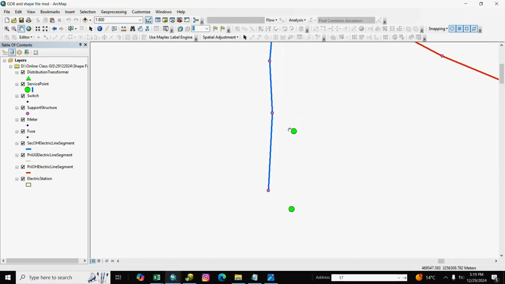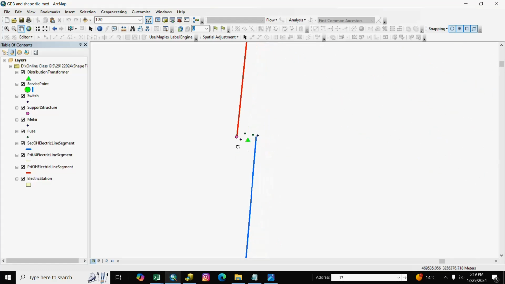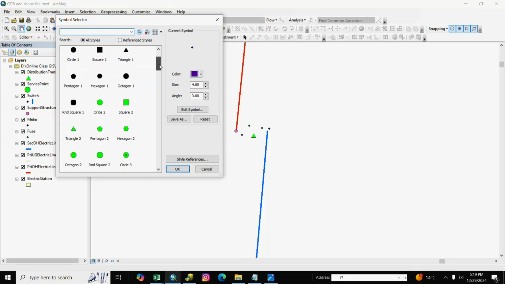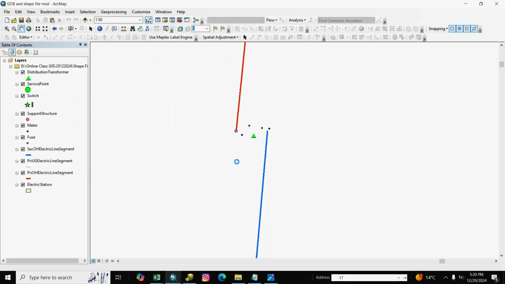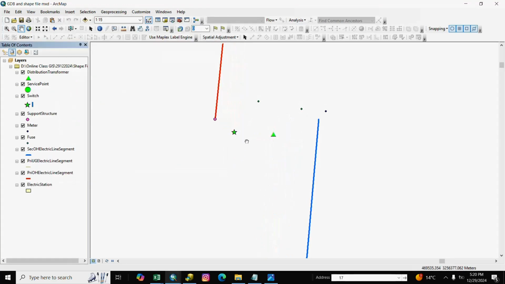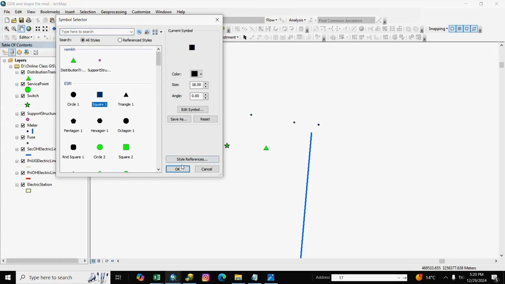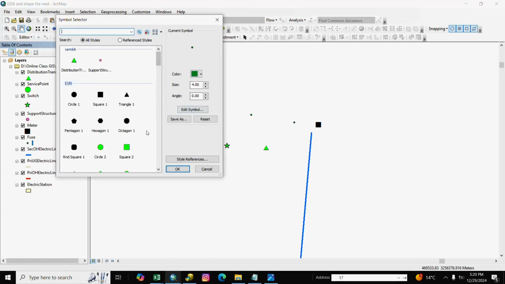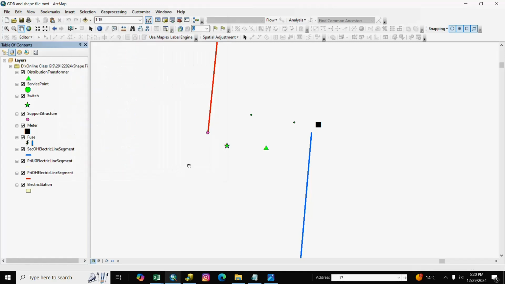We take a symbol for the switch. Here is the switch, support structure and meter. Here is the meter and fuse.